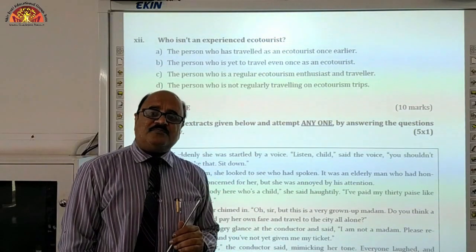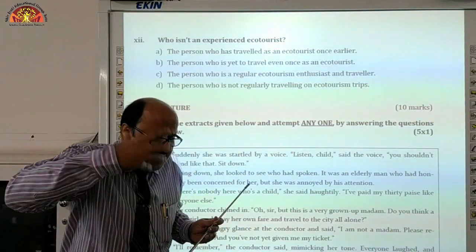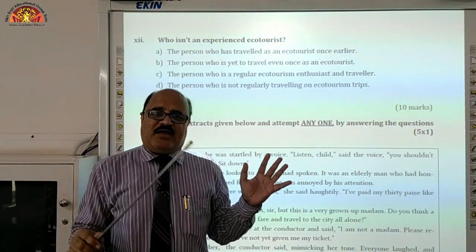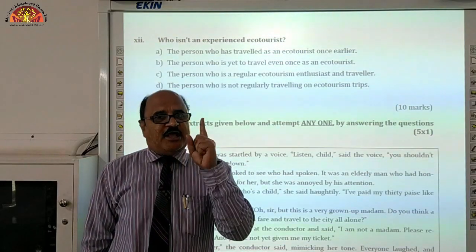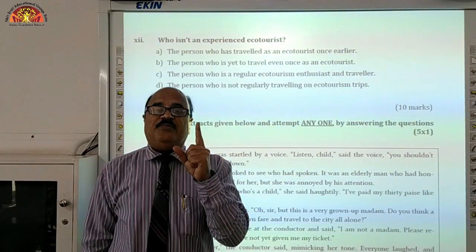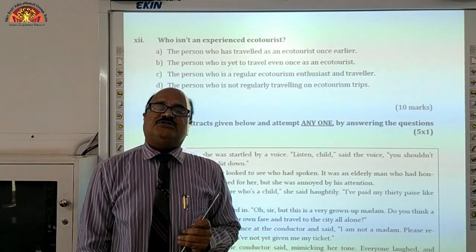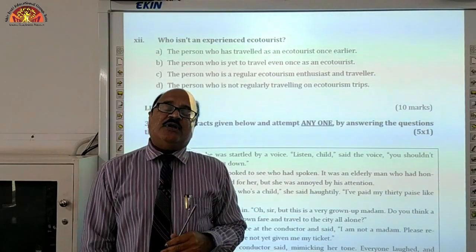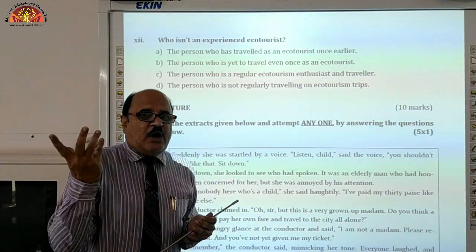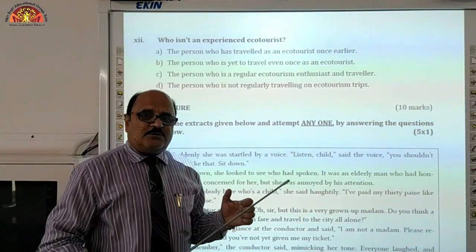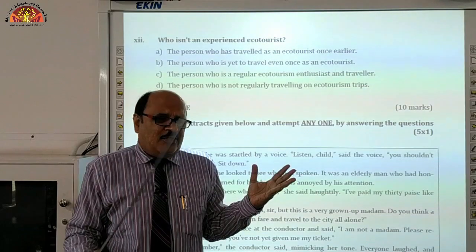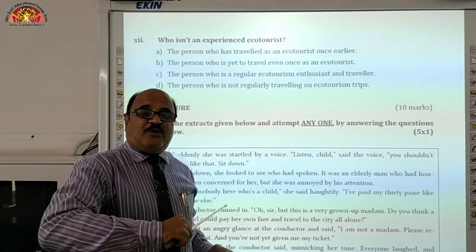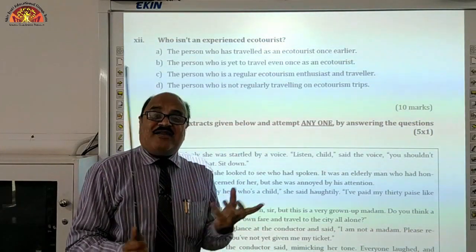Next comes the literature part. Students, to make it easier for you, let me explain. Part A will comprise 2 sections: Section A, the reading section, and Section B, which is based on your literature section. What is literature? Your 2 books: one main book, First Flight, and the second, a supplementary reader, Footprints Without Feet. From these books, the questions will be formed on the basis of the MCQ pattern, or multiple choice questions. So you will come across these questions, and in this way the paper becomes very easy.